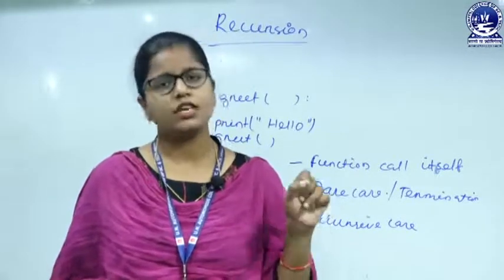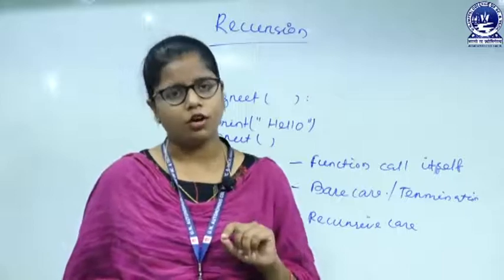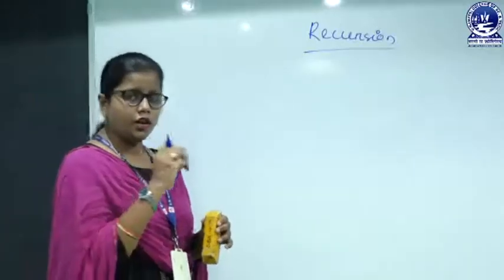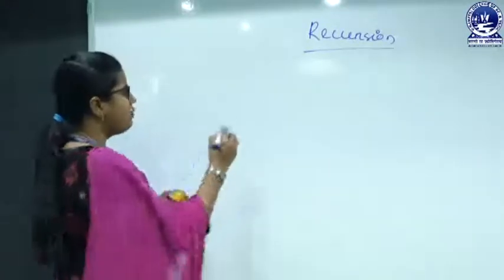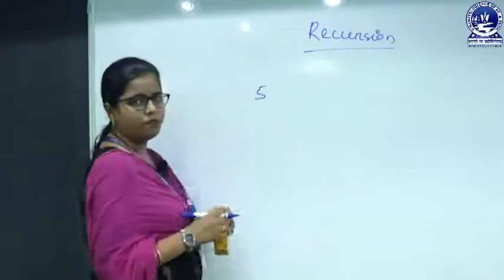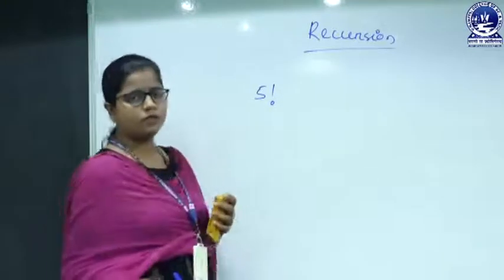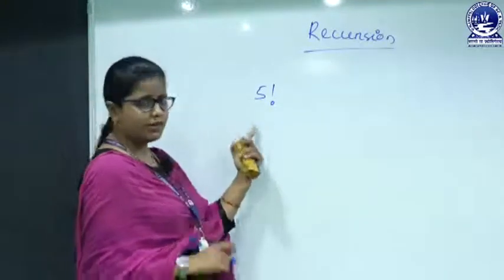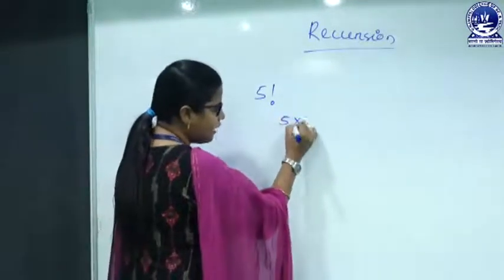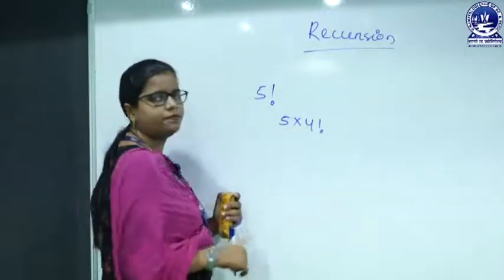So let us discuss how to calculate the factorial of a given number. The logic behind the factorial: suppose I am taking the number as 5 and we need to calculate the factorial of 5. We can simplify this by writing 5 into 4 factorial.